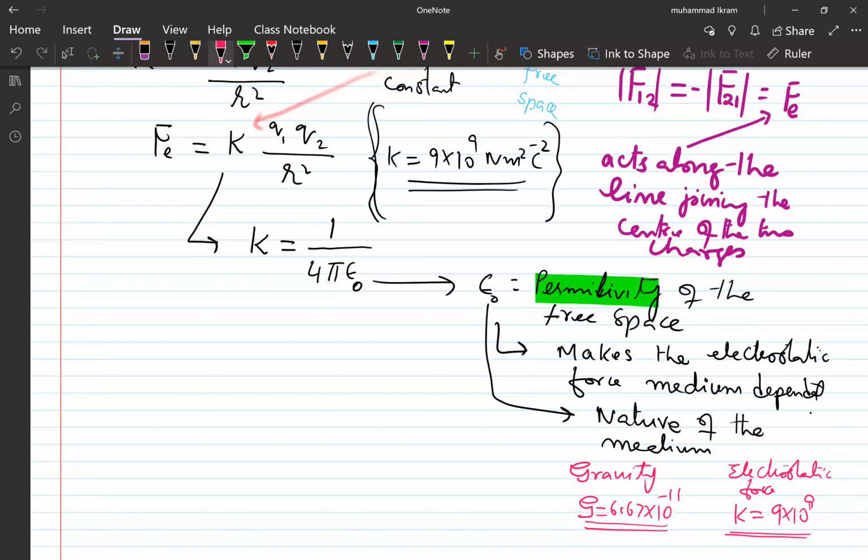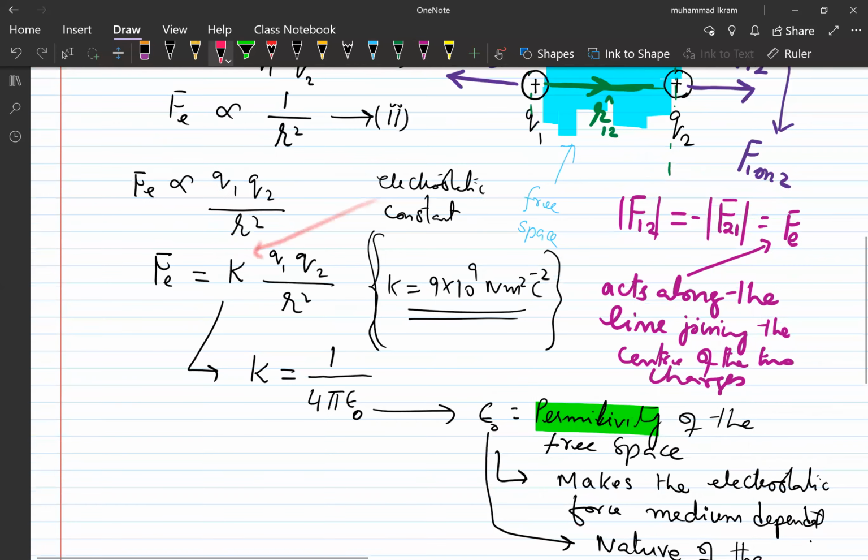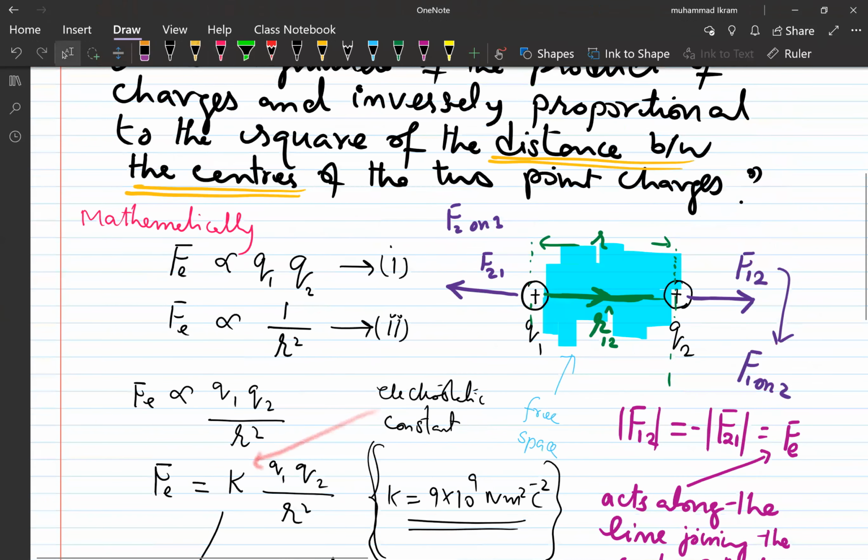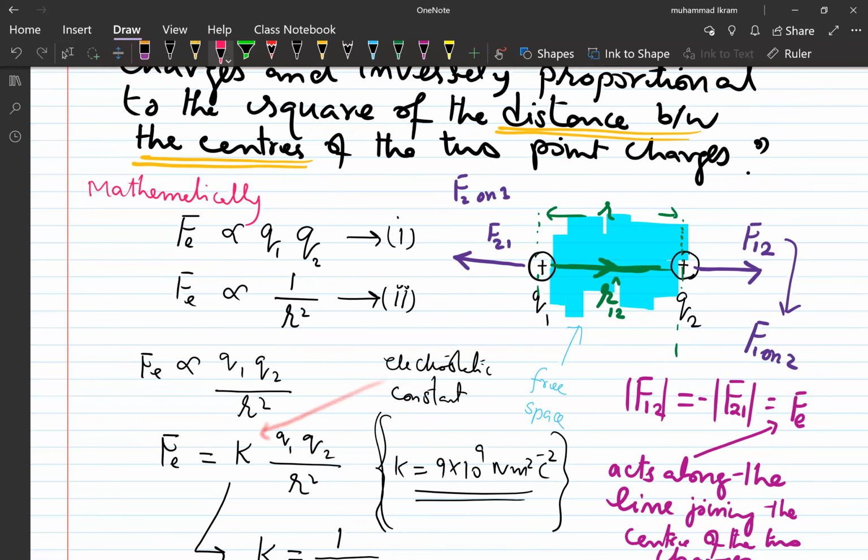You do that. Second important point, as I told you, the center to center distance is important. Why? Because now you do understand, if the charges are very much close together, for example, shoulder to shoulder, let us suppose, then you would say that the distance between the charges is zero. So the force will become infinite, and the two bodies wouldn't be able to be removed.